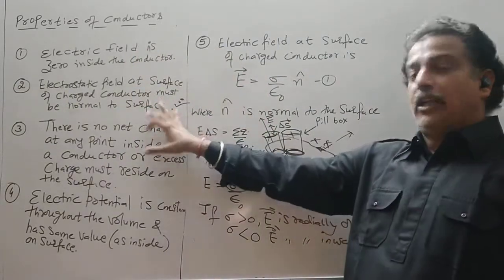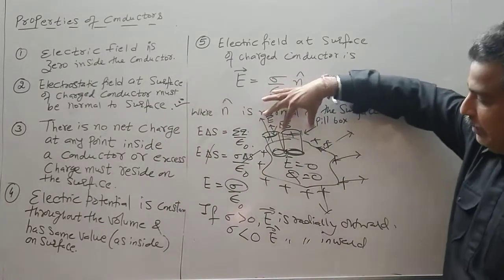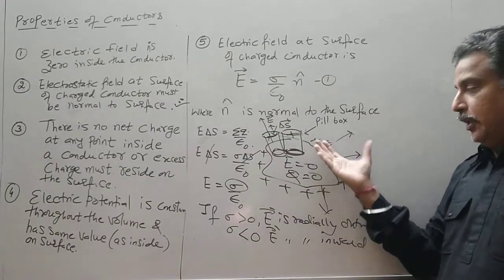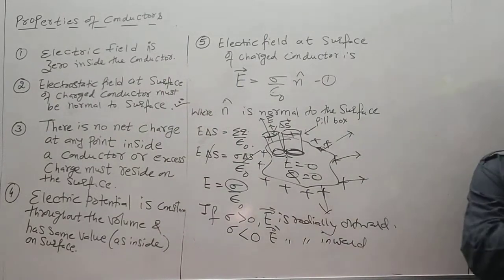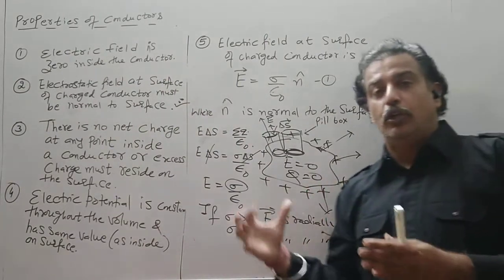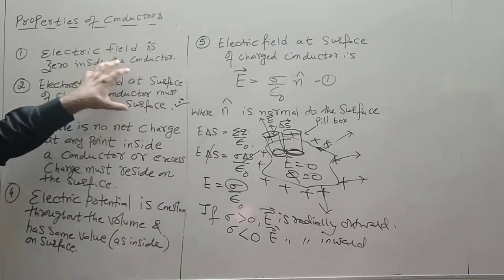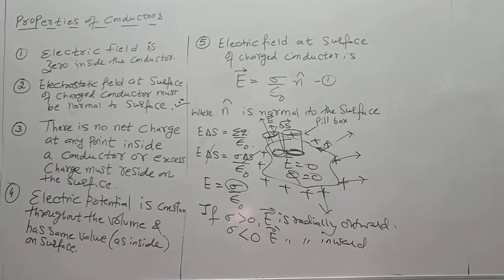We have said that the electric field is normal to the surface. So only the contribution to the flux will be from the cross section which is outside the surface. And inside the field is 0 or the charge is 0. So there is no flux contribution. Then we apply the Gauss law and we will prove that the electric field which is normal to the surface has a magnitude of sigma upon epsilon naught, where sigma can be positive or negative. If the charge is positive, sigma is positive. Charge is negative, sigma is negative.